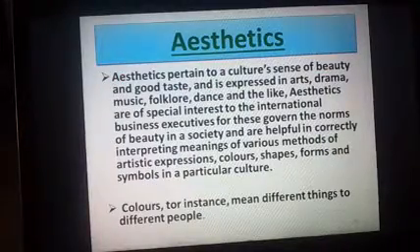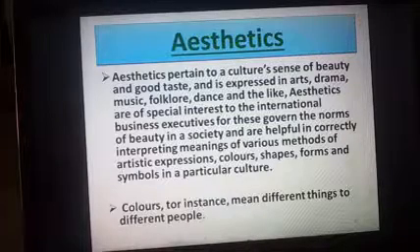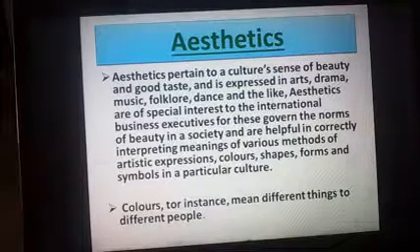Let's continue. We have the aesthetics, a very important concept, which can be asked in your competitive exams and in the coming exams. The aesthetics pertain to the culture's sense of beauty and good taste, and are expressed in arts, music, folklore, the dance and the like. The aesthetics are of special interest to international business executives, for these govern the norms of beauty in a society and are helpful in correctly interpreting meanings of various methods of artistic expressions, or you can say colors, shapes, forms, and symbols in a particular culture. Most of the key points are really important. You can note it down. Let's continue. Colors, for instance, mean different things to different people.